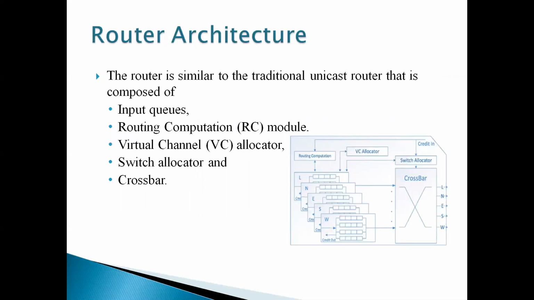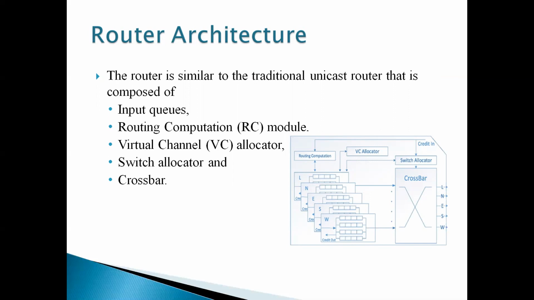Lastly, we come to the router architecture. What does the architecture of the router contain? There are input queues, a routing computation module, a virtual channel allocator, a switch allocator, and the crossbar.